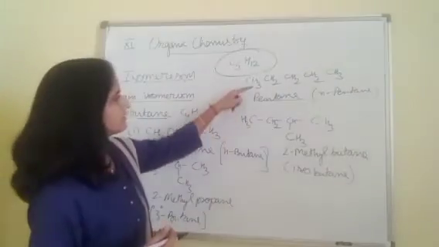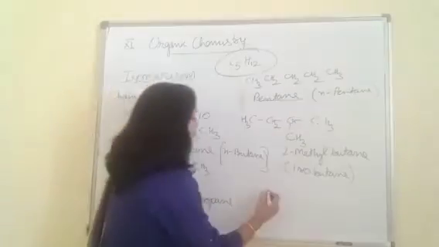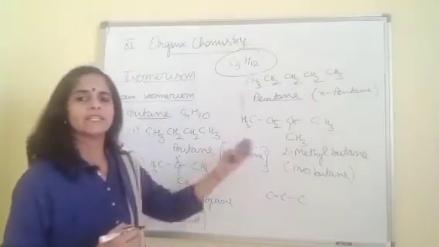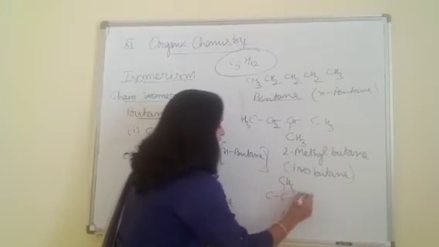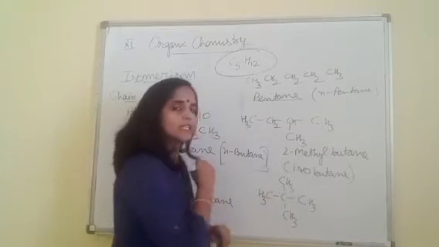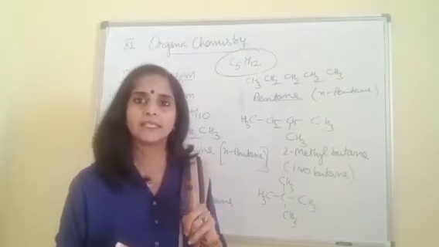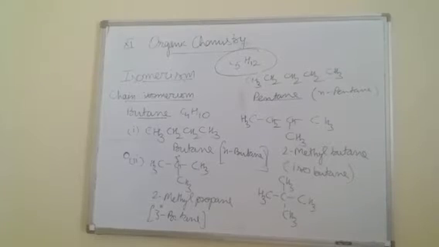We can make one more, beta. Now take a chain of 3 carbons in place of the 4 carbon chain, from the 5 carbon chain to a 4 carbon chain, and then a chain of 3 carbons. The remaining 2 carbons we can take in the side chain, and then add hydrogen. One more thing, very important: whenever you draw the isomers, always write the names as well as compare the molecular formula.